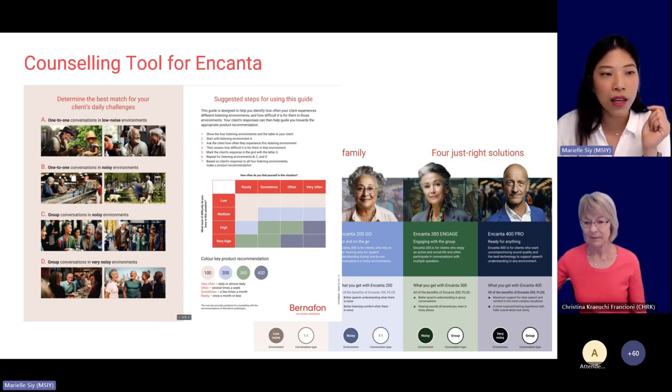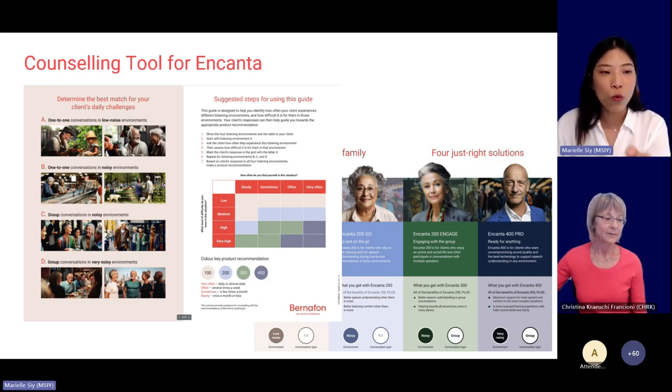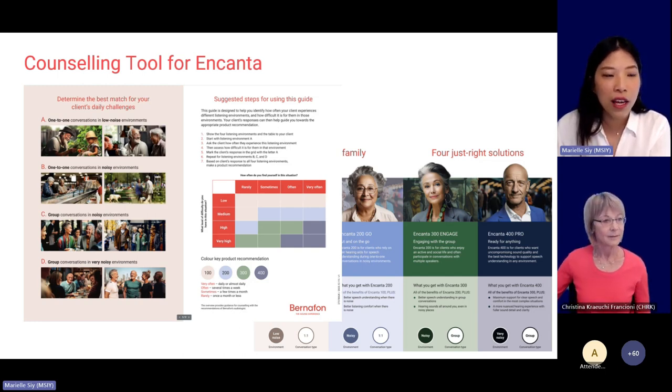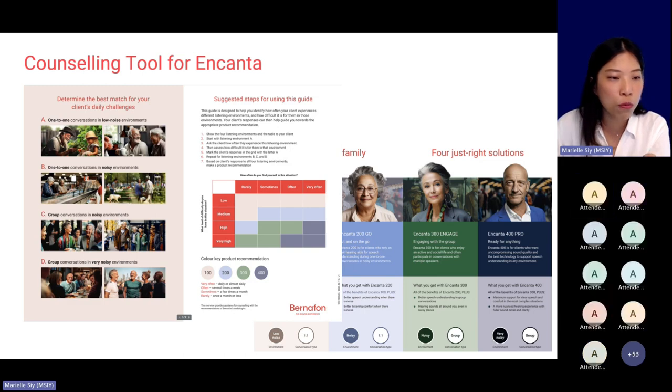So there is a guide on how to use this counseling tool, but basically this will help the HCP identify the different listening situations, get the answers of their clients in this table right here, and you can see the different colors depending on where the answers lie. They can recommend appropriate technology level. So you can see here that if their answer is very often to this question or very high, etc., it will lead them to the appropriate technology level.